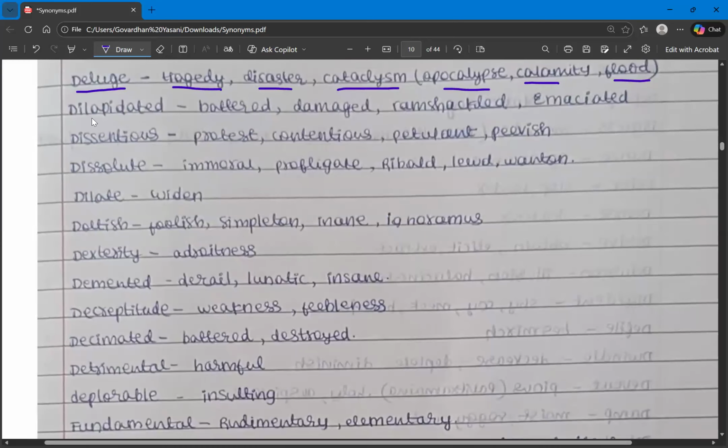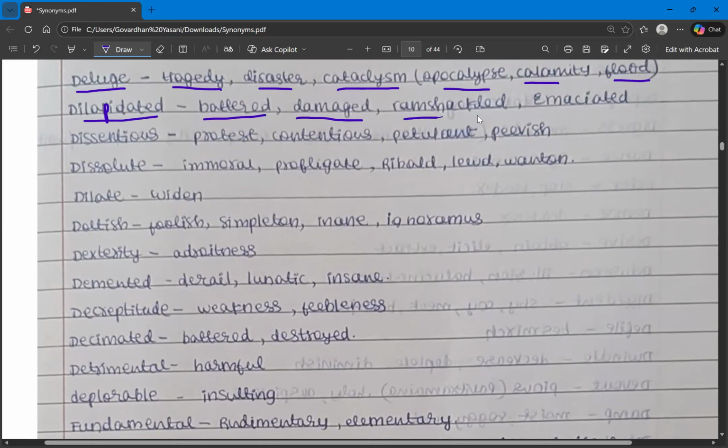The next word is dilapidated. Let me just extend this P so that you don't get confused. Dilapidated means getting destroyed. So the basic meaning is damaged, and the synonyms are battered. Battered, we have covered in B letter words, we are going through it again.